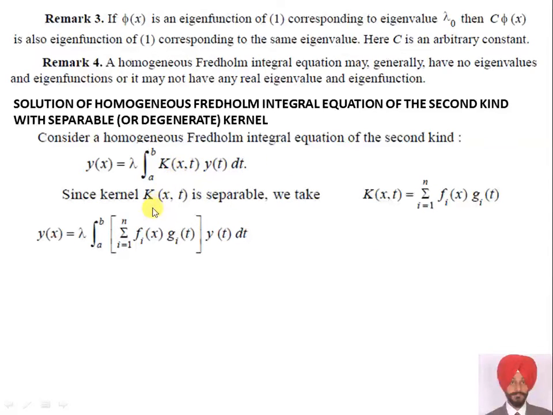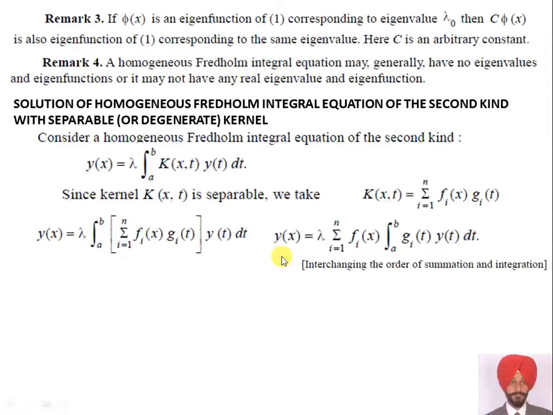Replace this K(x,t), and after replacing I just interchange this summation and integration. When summation and integration are interchanged, that means summation goes to outside, and y(x) is equal to lambda summation i from 1 to n phi_i(x) integral a to b g_i(t) y(t) dt. So, now we have put the separable kernel.